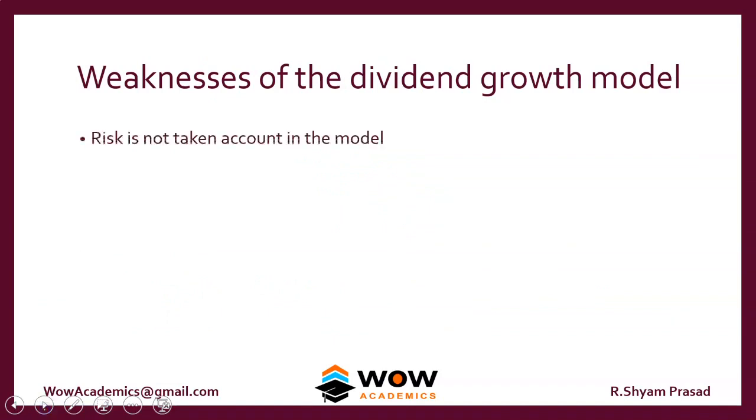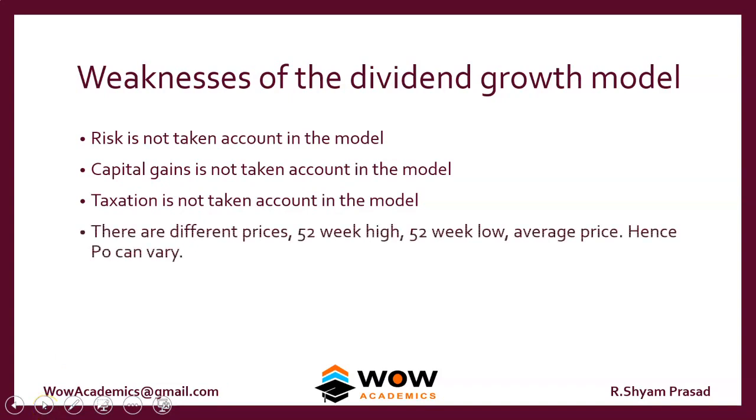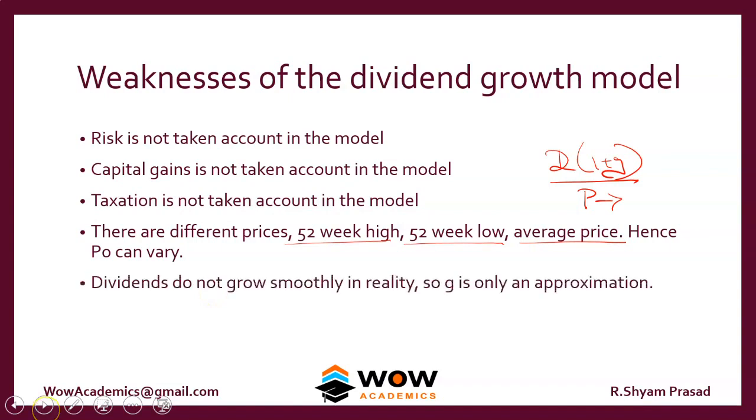First one, this model does not take risk itself into account. 2, capital gains is not taken into account, only the dividend part is taken into account. 3, taxation is also not taken into account. 4, there are different types of price. The model works like this: D1 divided by P, plus G. The P refers to the equity share price. There are different prices for the same share in the market. For example, 52-week high, 52-week low, average price for the year. So which number should we take? That is a question mark.